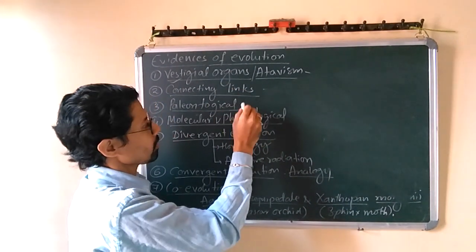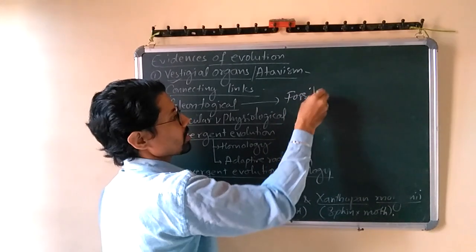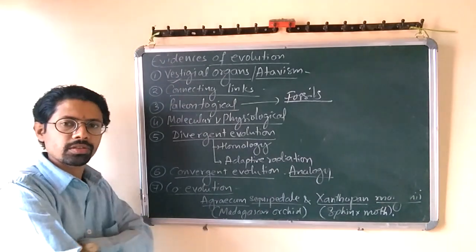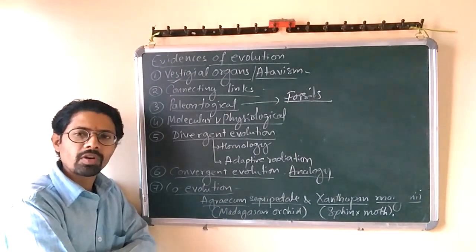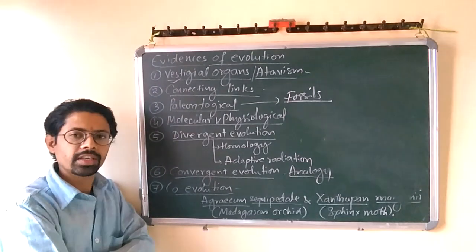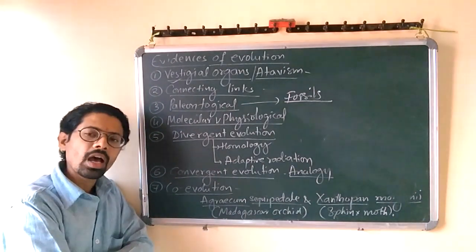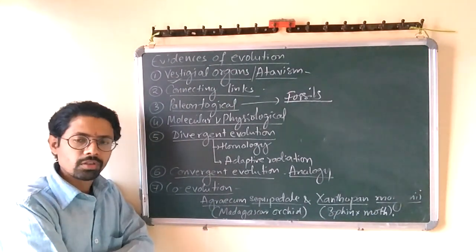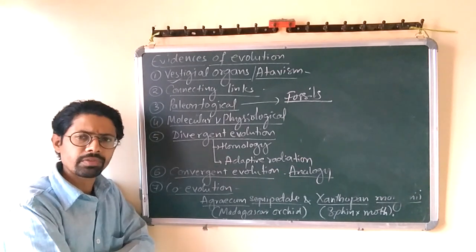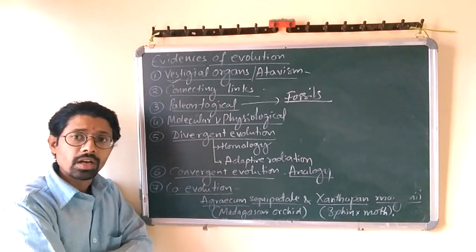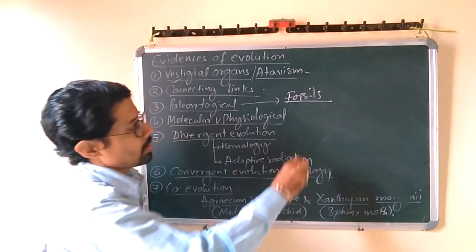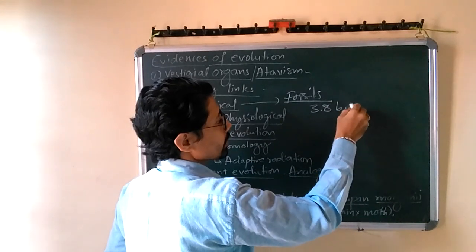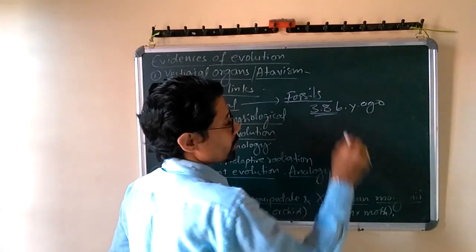Okay, first we'll talk about paleontological evidence. So, what is paleontological evidence? Paleontological evidence means the evidence which we get from fossils. So the study of fossils is called paleontology. The branch of biology that deals with the study of fossils is called paleontology, and the study of animal fossils is paleozoology. The study of plant fossils is called paleobotany. We have different fossilized records with us. The oldest fossil is of a primitive microbe-like organism which dates back around 3.8 billion years ago. It's one of the oldest fossils.